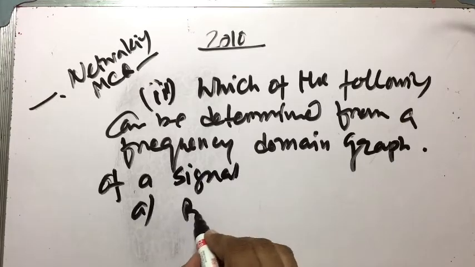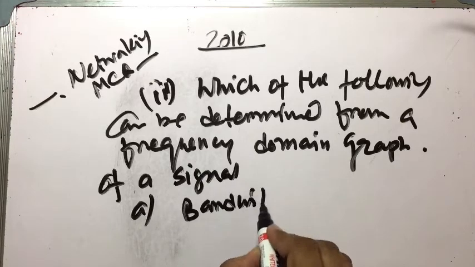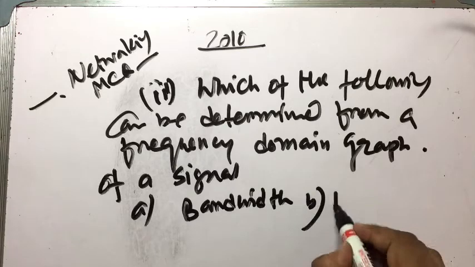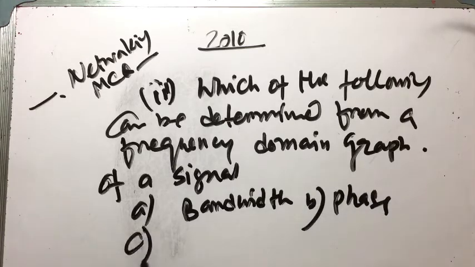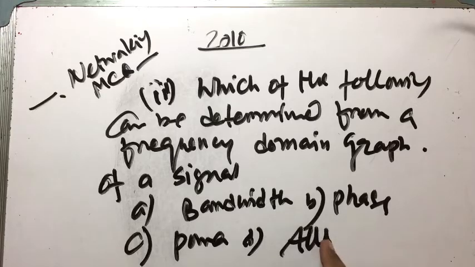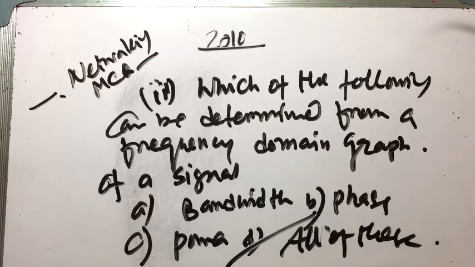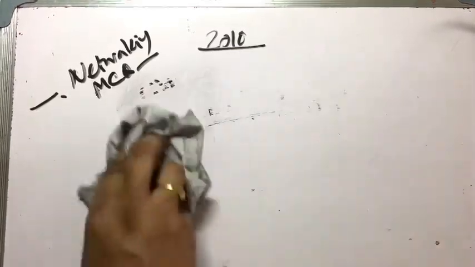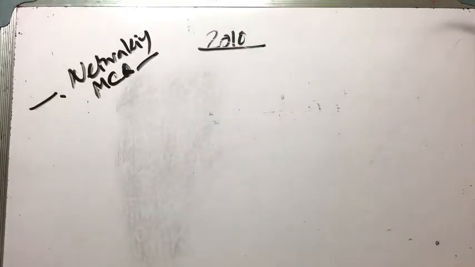Option A, bandwidth. Option B, phase. Option C, power. Option D, all of this. Yes, the answer is all of this. This is question number 2.